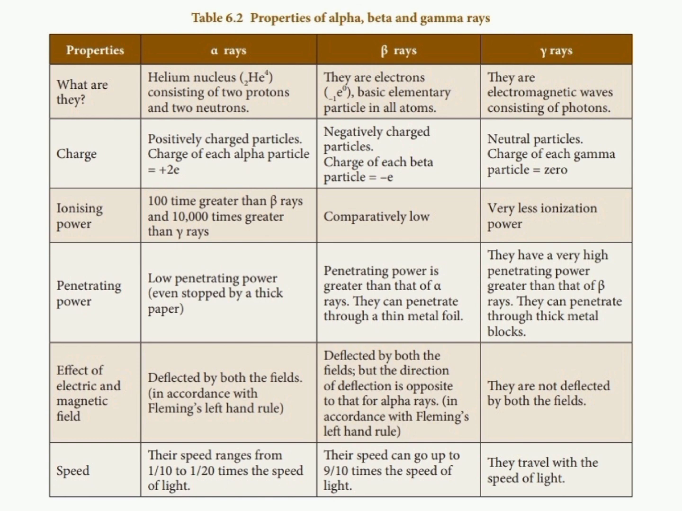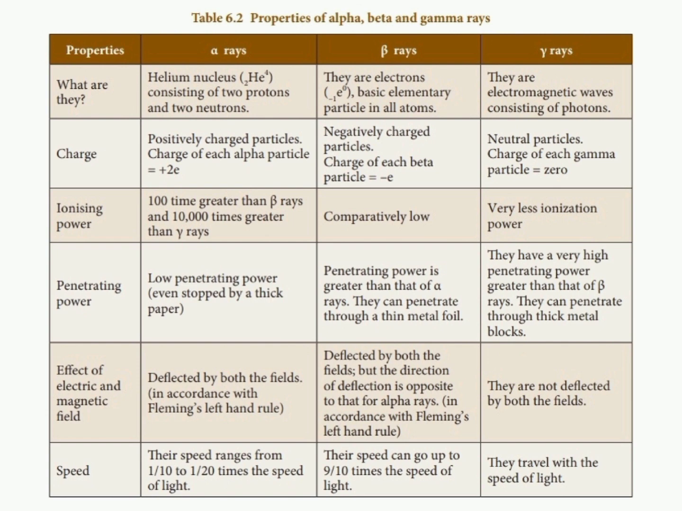Then we come to beta rays. Electrons are called beta rays. The charge of beta rays is always negative. The ionizing power of a beta particle is comparatively low. The penetrating power of beta rays is greater than that of alpha rays. They can penetrate through a thin metal foil, and they are deflected by both fields, but the direction of deflection is opposite to that for alpha rays. The speed of a beta particle is 9/10 times the speed of light.